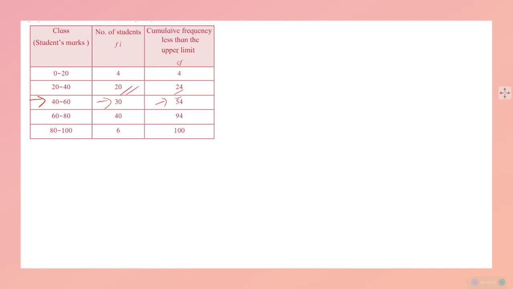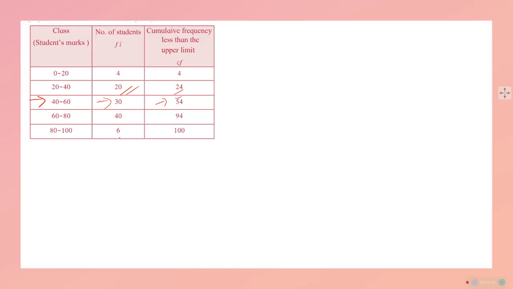Correct? Below 40. 30 students are there in 40 to 60. That is the median class. And 40 to 60 means the lowest is 40, and frequency is 30, meaning between 40 to 60.